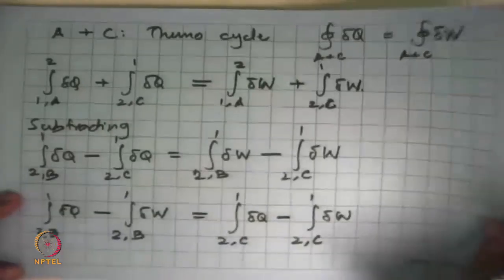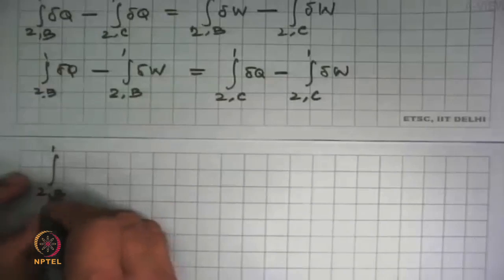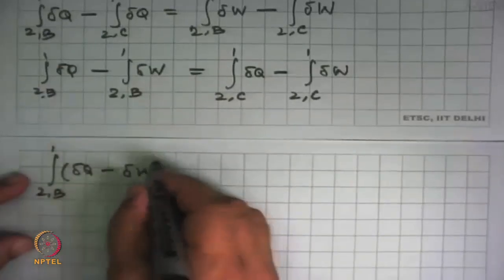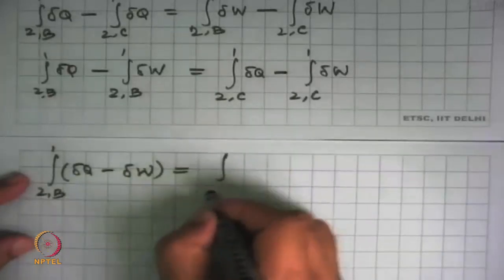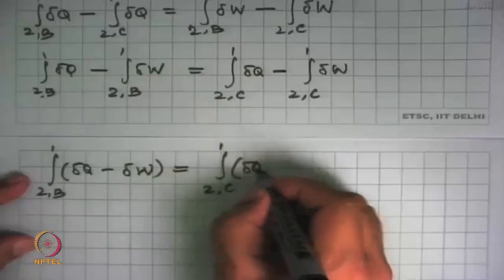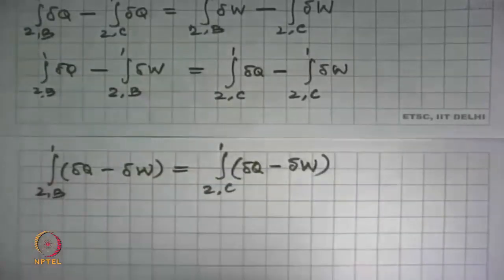So we can now write integral 2 to 1 along path B of delta Q minus delta W is equal to integral 2 to 1 along path C of delta Q minus delta W.